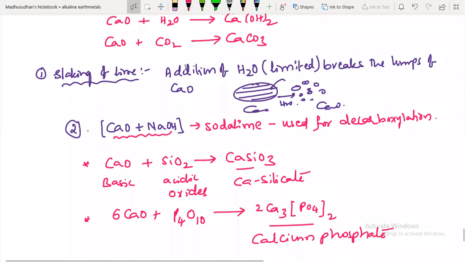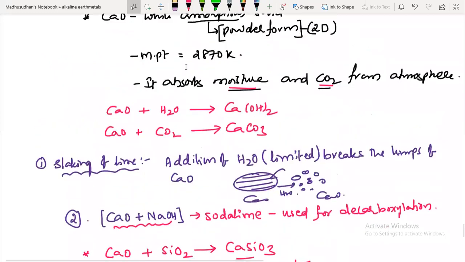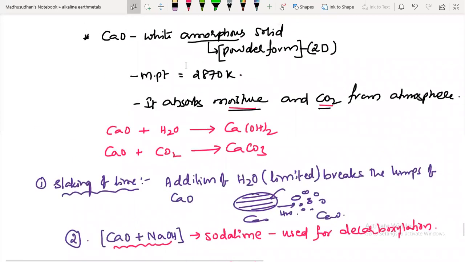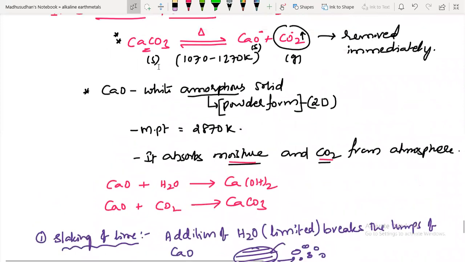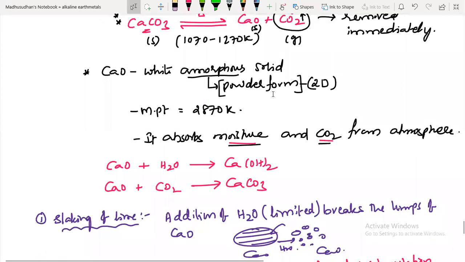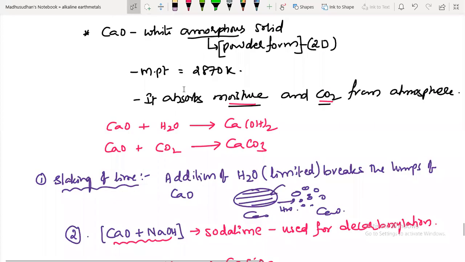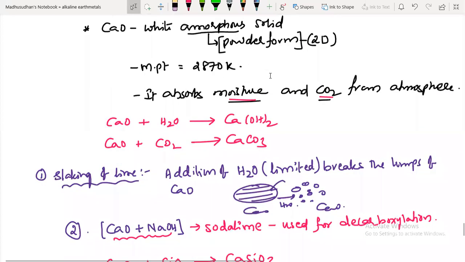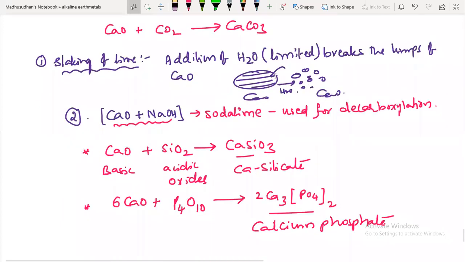Is it over? Okay. So these are the important points about quicklime. Its preparation is from calcium carbonate. On heating, carbon dioxide should be removed so that you always have a forward reaction. It is an amorphous solid and it absorbs moisture and carbon dioxide from the atmospheric air. Slaking of lime means the addition of water makes lumps of calcium oxide into smaller particles.